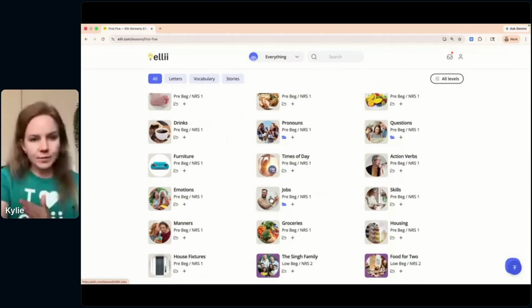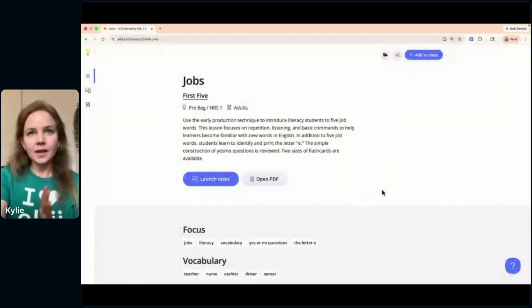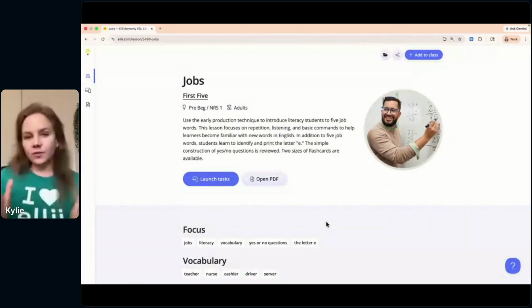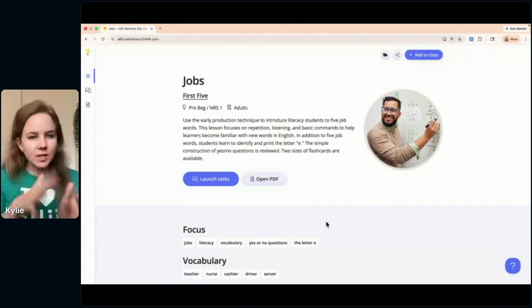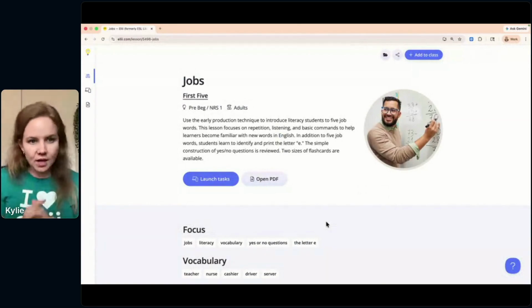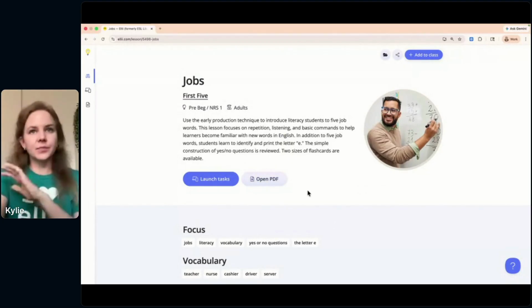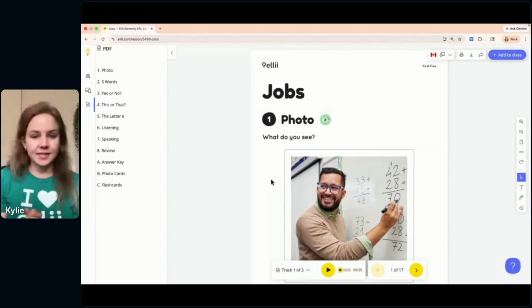So I'll show you what I mean. I'm going to click on the jobs lesson to show you a bit more. And this will be applicable, even if you're not teaching adult literacy. Me showing you right now the PDF and the digital task player will kind of give you a better sense of what our lessons entail at Ellii or how they're set up. So I'll click here on the open PDF, and it takes you into this lessons PDF.